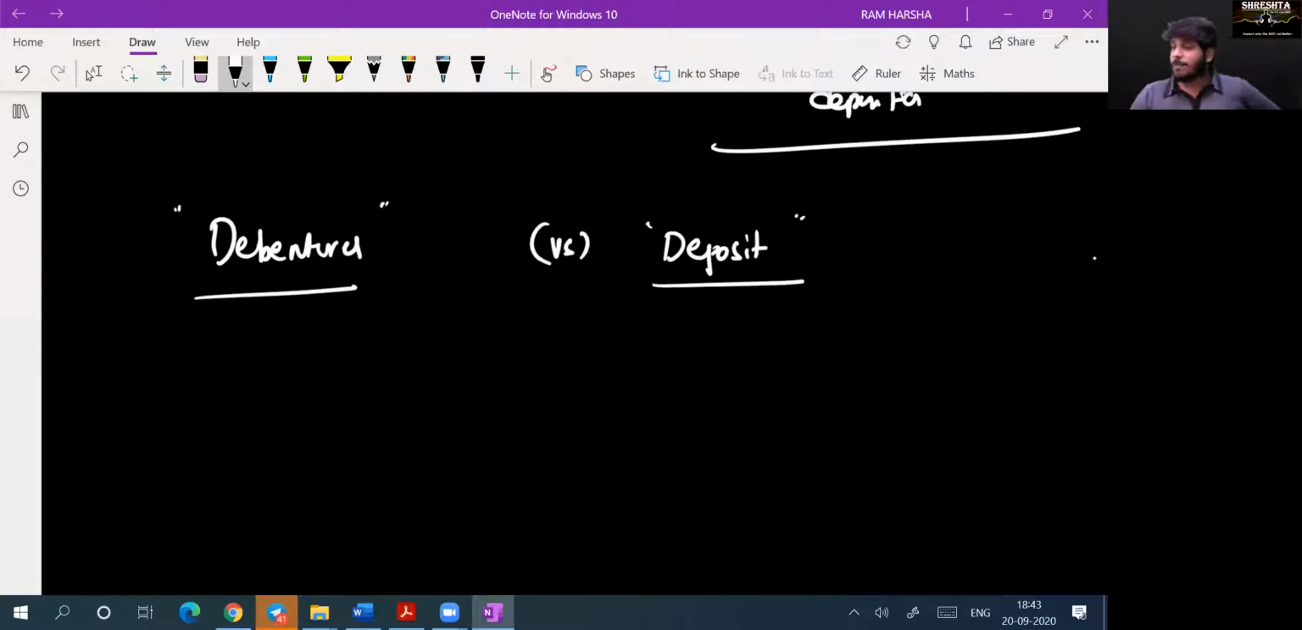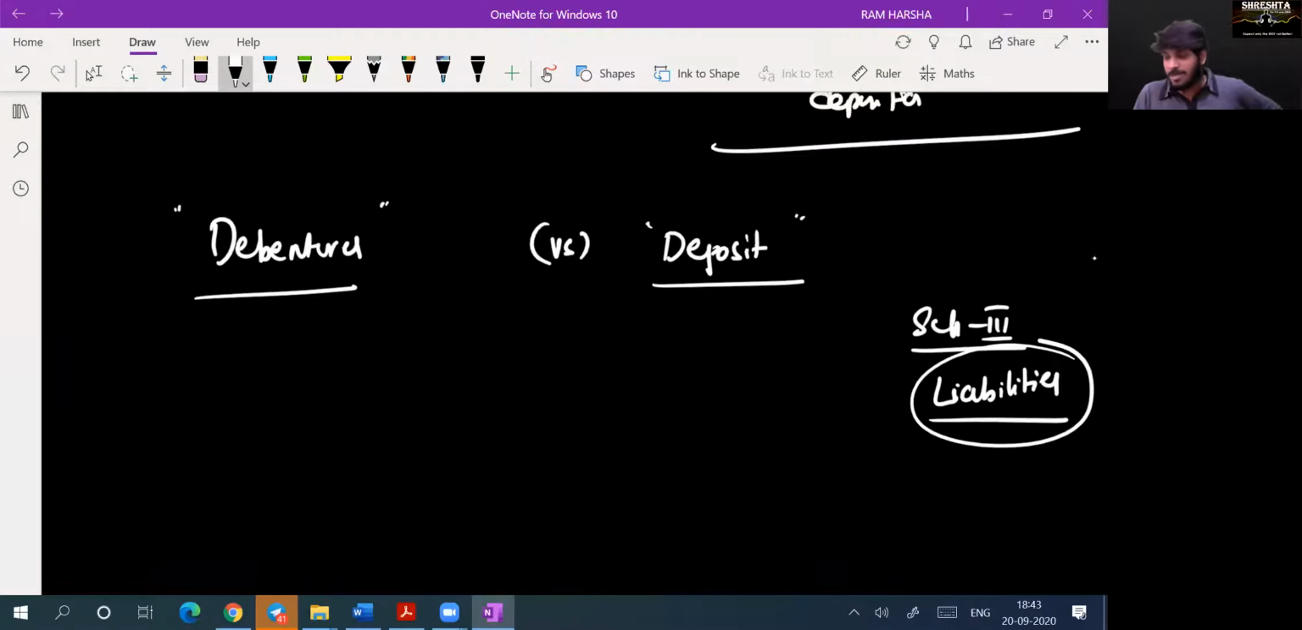If you observe from the Schedule 3 point of view, both these items are liabilities. Both these items will come under the liability side of the balance sheet. They do not fall under shareholder funds. Debentures are a borrowing, and of course, deposits are also borrowing. I am getting deposits from the public.